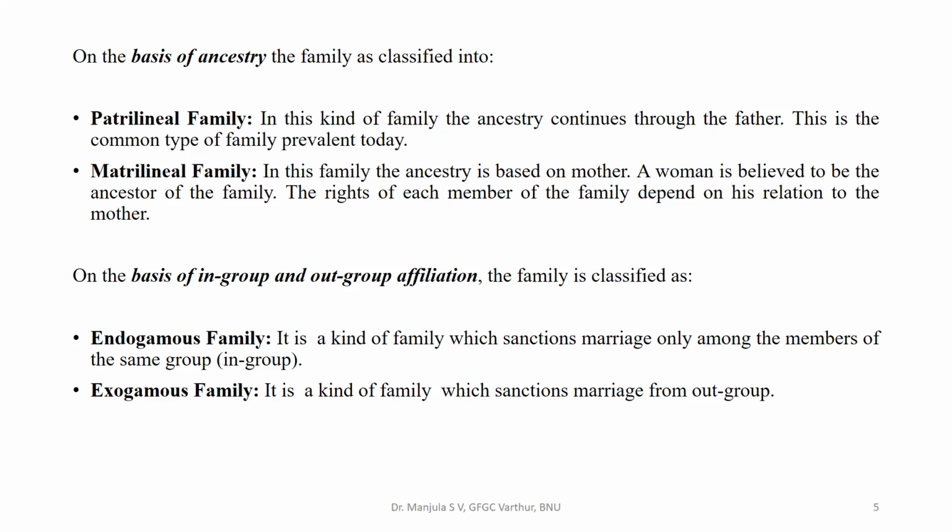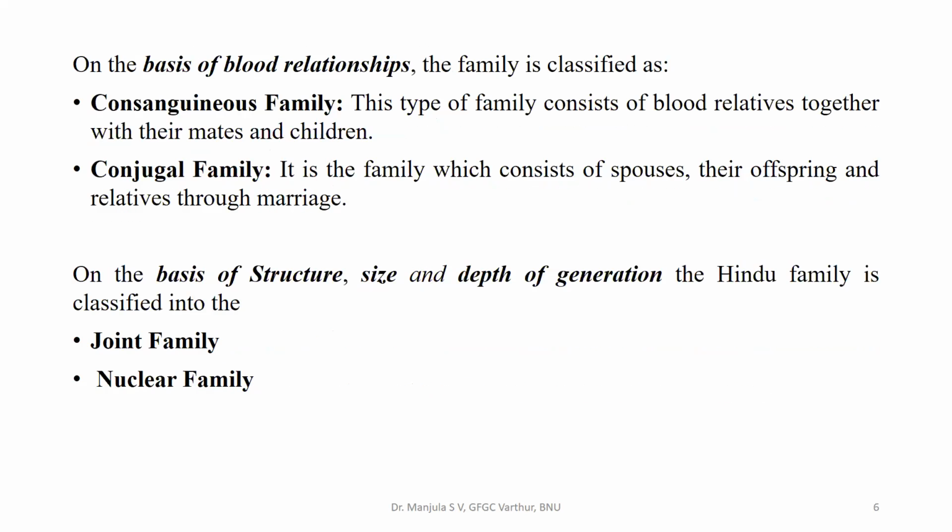Endogamous family is a kind of family which sanctions marriage only among the members of the same group. It is meant that the marriage takes place within the group. Exogamous family is a kind of family which sanctions marriage from outside the group. That is called an exogamous family.